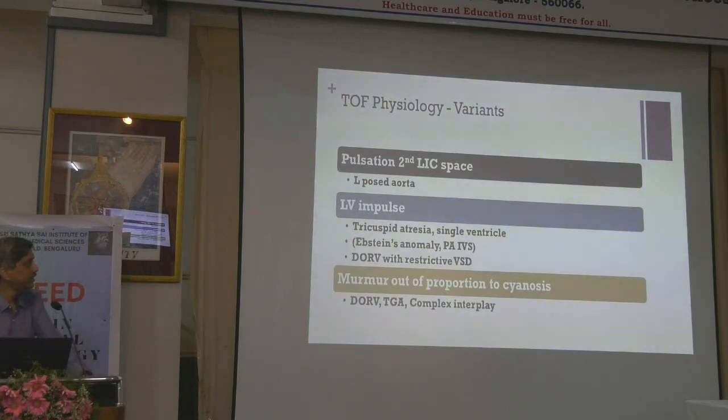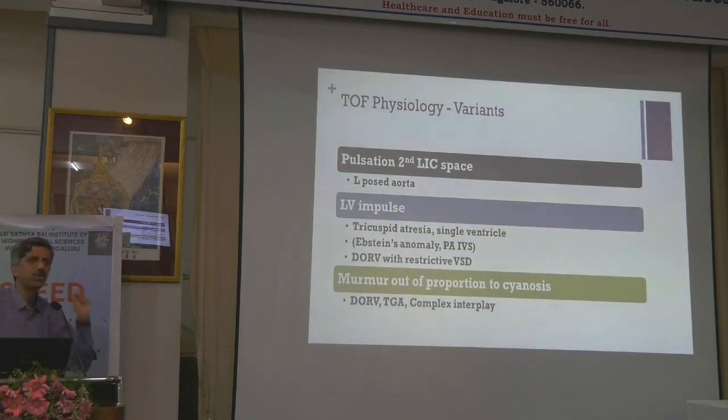Another important thing that you come across is the murmur out of proportion to cyanosis. I would use this opportunity to again reiterate the physiologies at play. Murmur out of proportion to cyanosis means you will get a very loud murmur in the pulmonary artery area. That means the pulmonary artery blood flow is very good. There's a good murmur in that, because we know in tetralogy it's inversely proportional. So if it is a very good murmur, either the septum is intact, that we are not dealing with, or the VSD-PS physiology is there. But despite having a good flow, something else is making the patient blue. That something is either admixture physiology or a transposition physiology.